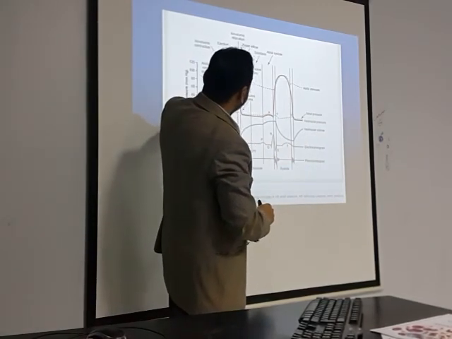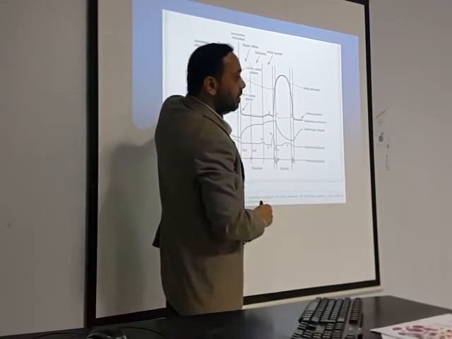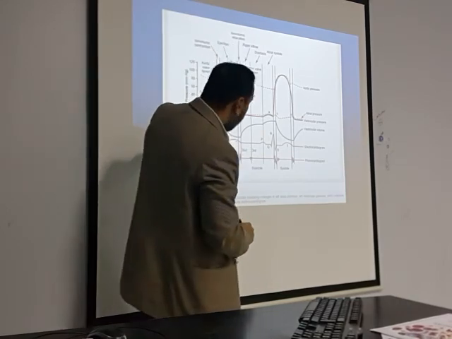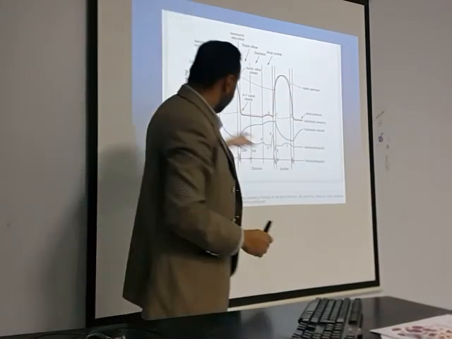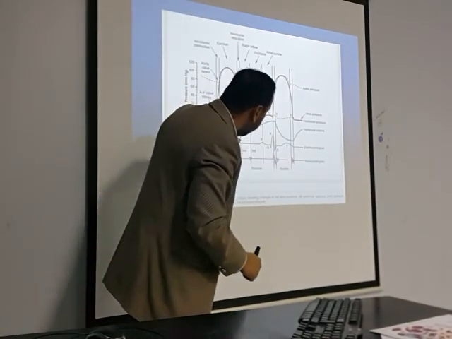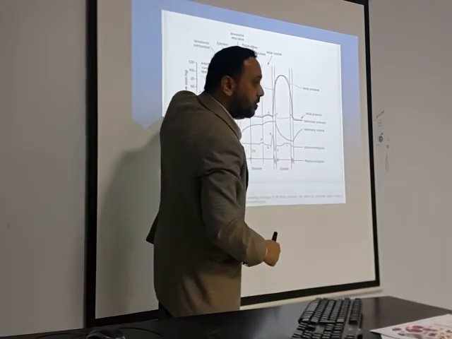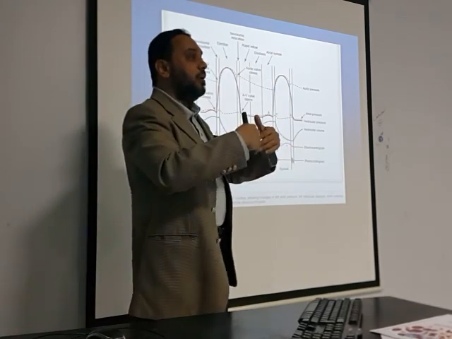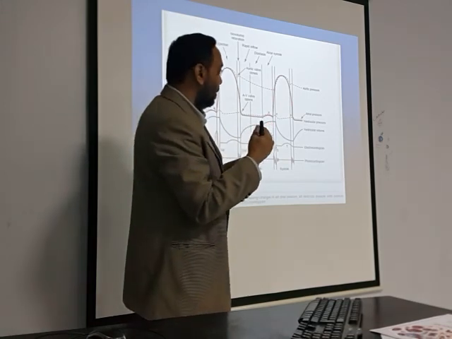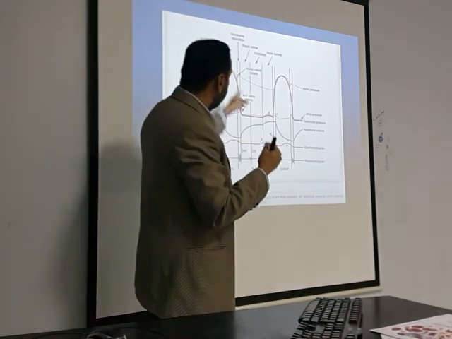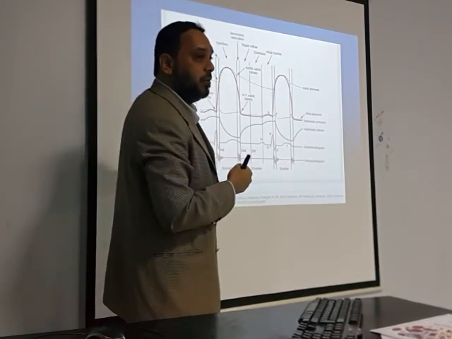What will happen to the pressure? The pressure will keep on increasing up to a point in ejection. So this is rapid ejection phase. Stop. What happens to the volume? Because the blood is being pushed out, the volume will decrease. Then the pressure will also decrease. Why? Because the blood is being pushed out, isn't it? So the pressure is decreasing inside. The volume has decreased almost to like 50 milli.